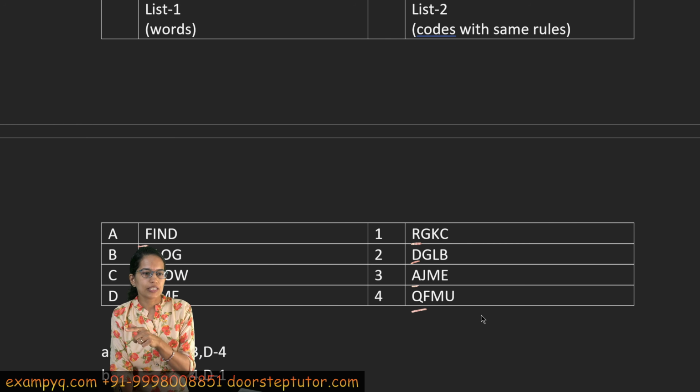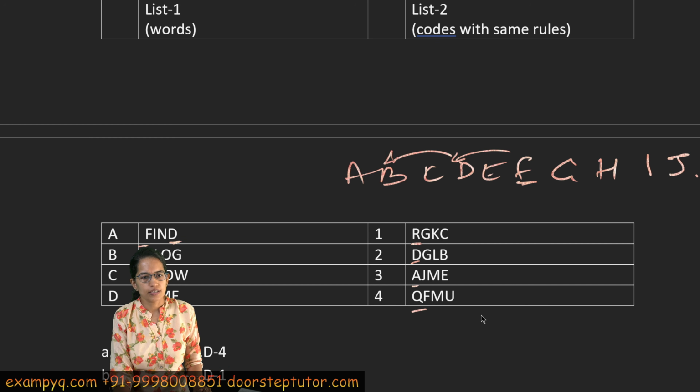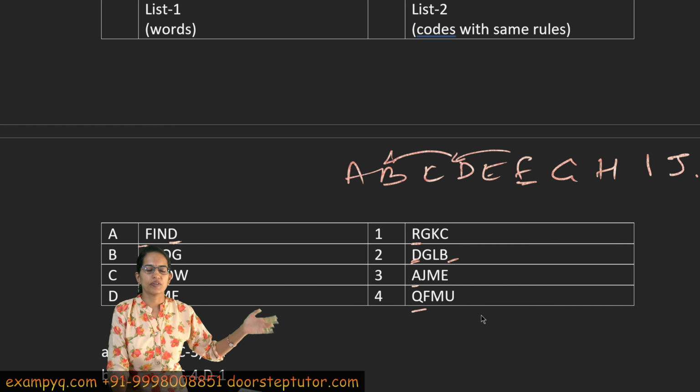You can see if it is a reverse order, it is not D and I F, so that could not be the option. But A, B, C, D, E, F, G, H, I, J, right? So F becomes D and the last word D becomes B, right? So D and B. So you are just skipping one and moving one step behind.